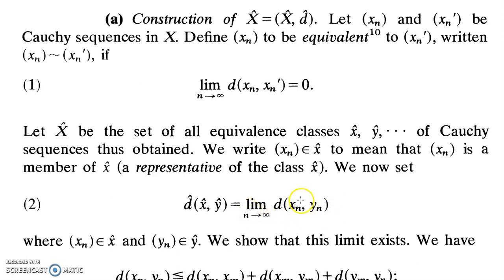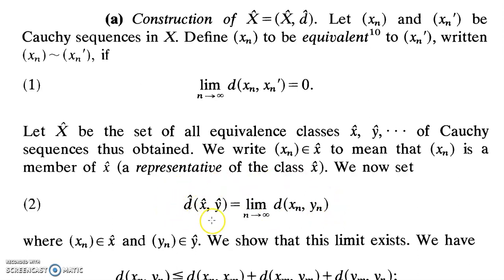It must be a sequence and it must converge to some point. That point should be the metric associated with x hat, y hat, the new points which have been added onto X. So this is our definition of a metric.